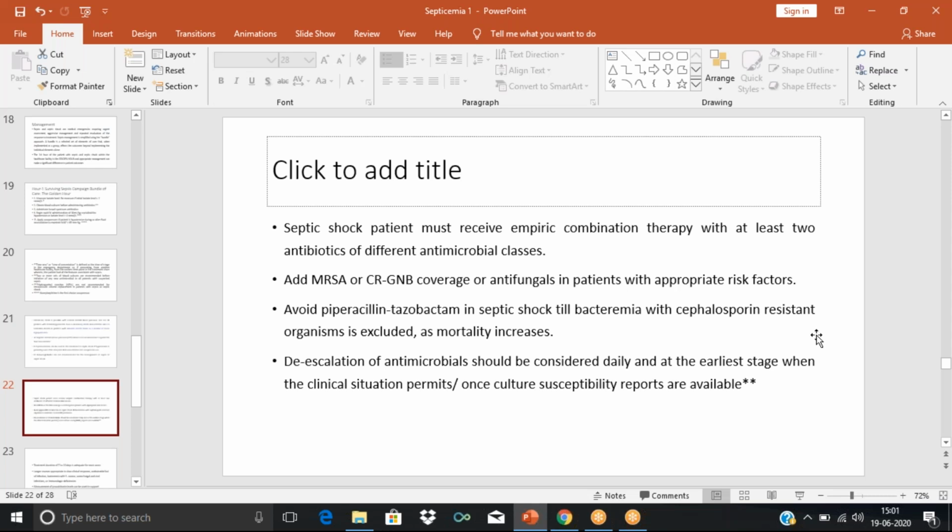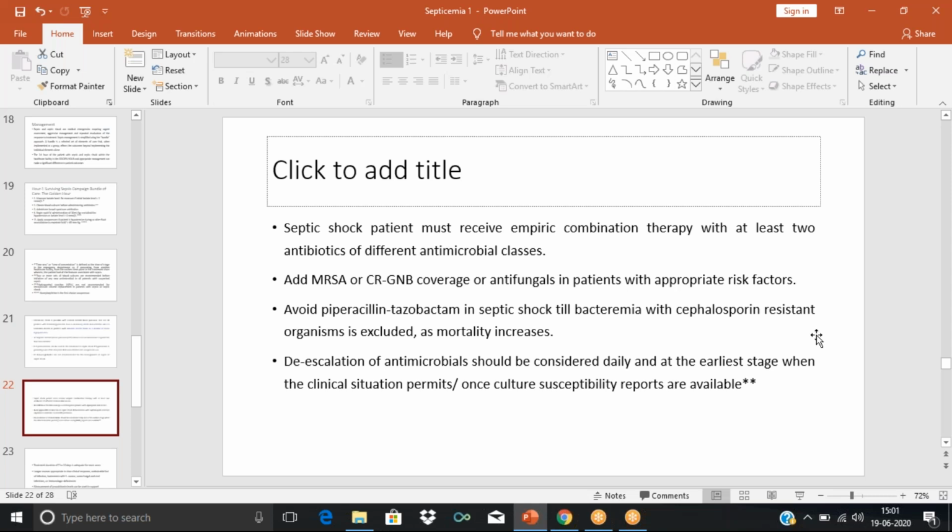Then, if the patient is having some risk factors, what are some of the risk factors for infection? The patient can be immunocompromised, may have already taken prolonged therapy of broad spectrum antibiotics, or the patient has cancer, HIV, or cirrhosis. All these are risk factors.